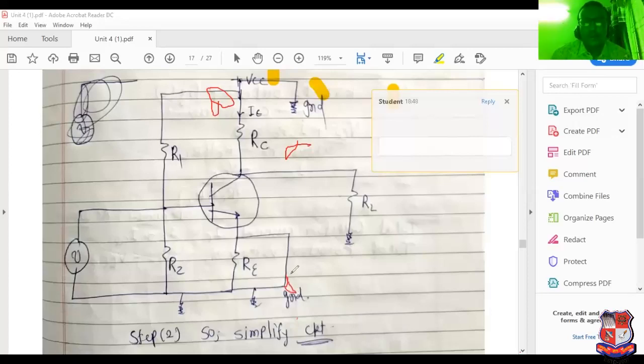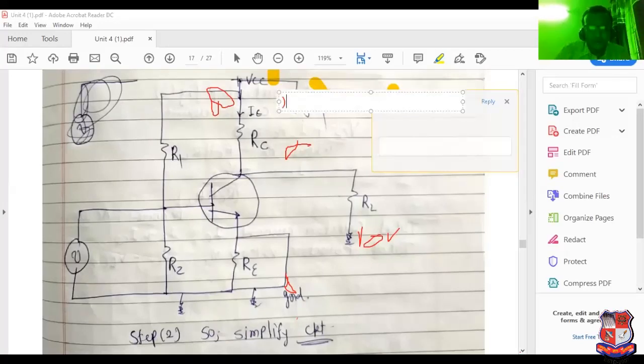Here also 0 volt. So RC and RL can be connected with parallel connection. Why? Because see here, it is 0 volt, it is also 0 volt. So RC and RL can be considered as a parallel connection. Why? Because here also is 0 volt. Here also 0 volt. So here I have mentioned with text.